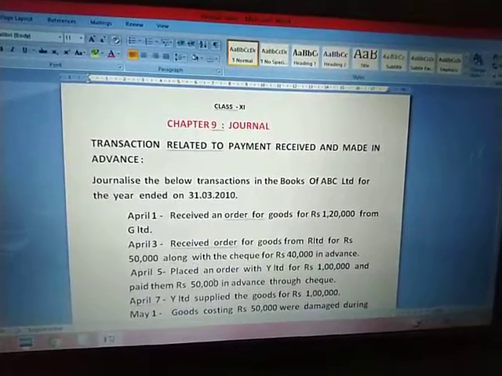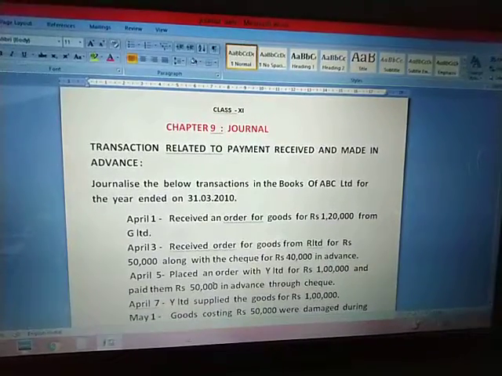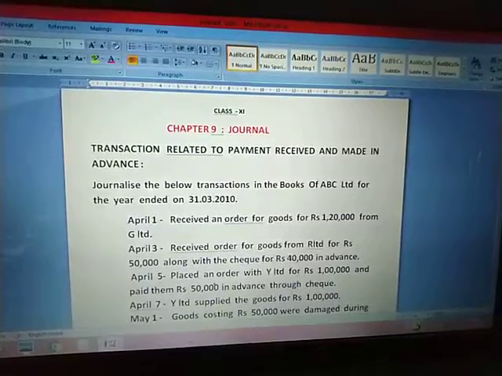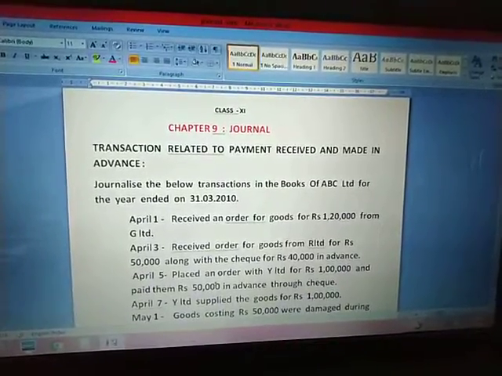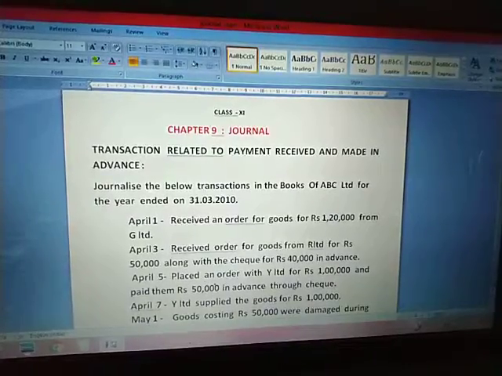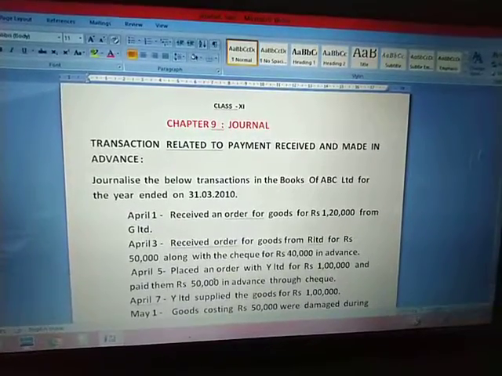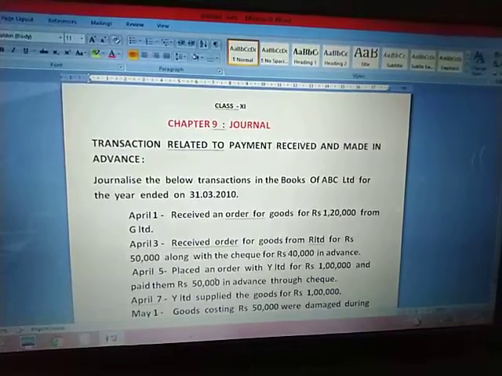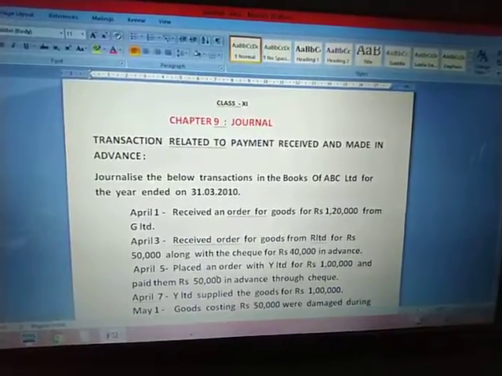Hello children, today we will be solving a sum which involves cases where we receive a payment, or give a payment to our creditors, in advance. So let us learn in detail how to record the transaction in such cases.